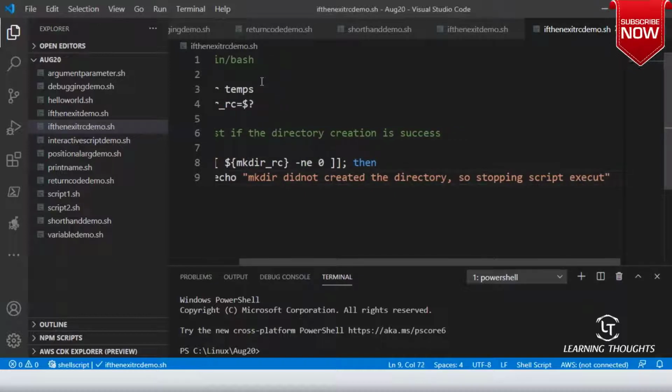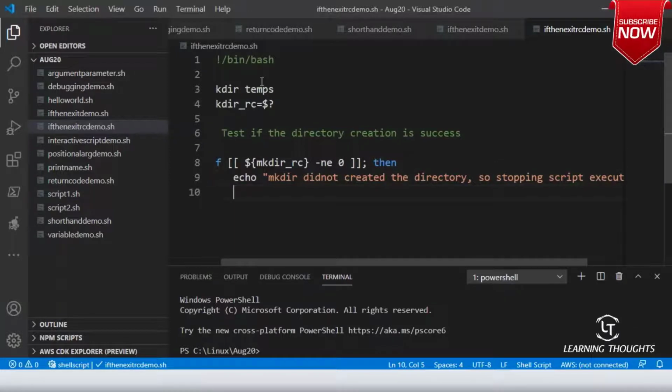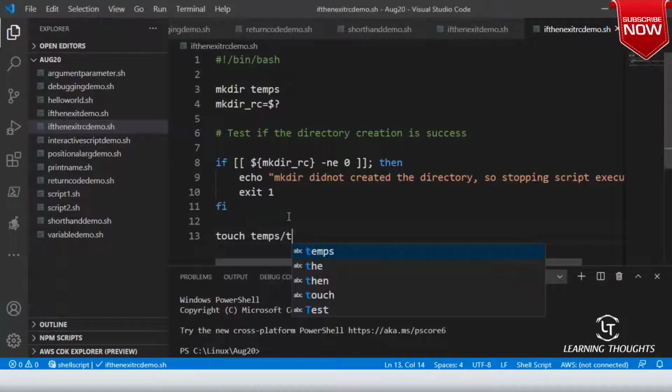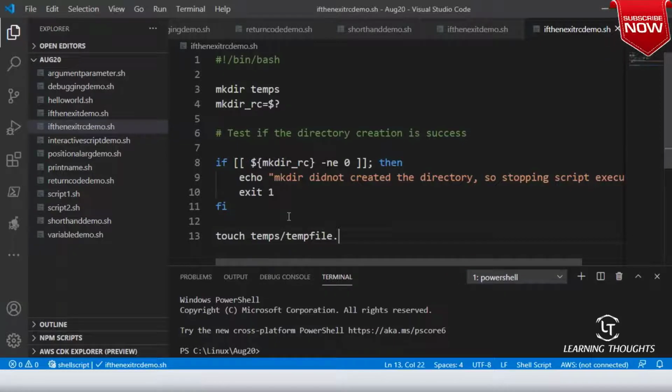Now here I am exiting with 1 because this is an error. Since I finished my if block, I'll write fi. Am I clear on this? But if the directory creation is successful, then I'll execute touch temps/tempfile.txt.